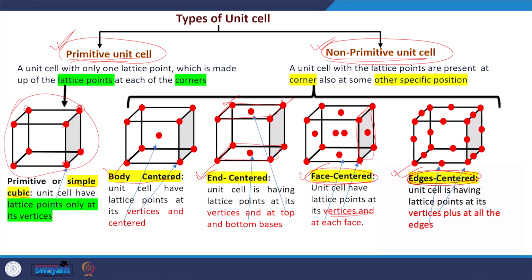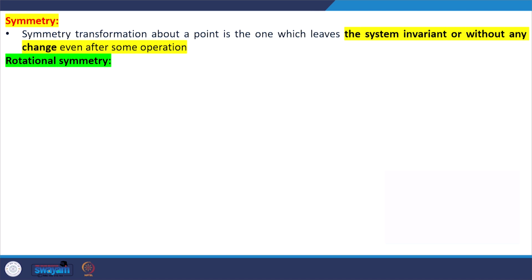And edge centered, here also all 8 vertex points have atoms, and after that atoms are also present on each side. So, this type of arrangement or crystal is also possible. This is called an edge centered unit cell. These are non-primitive unit cells. Okay. So, now we will discuss symmetry.